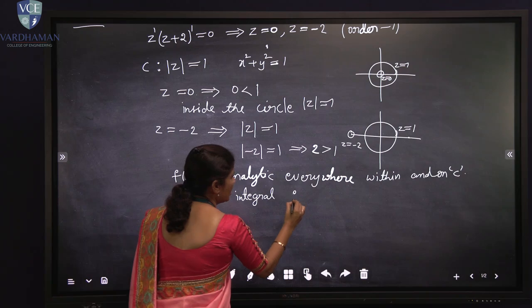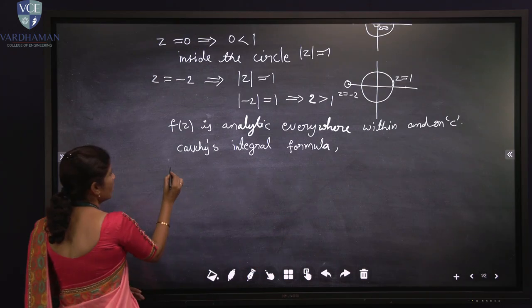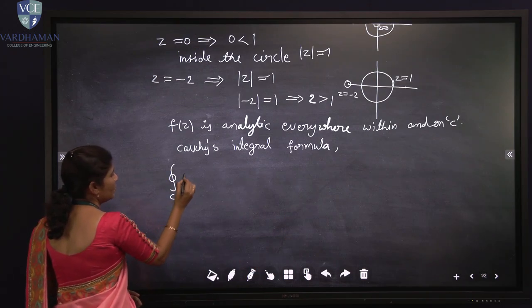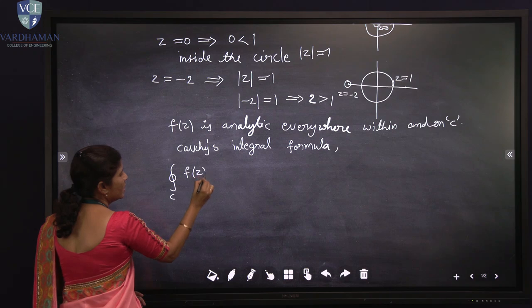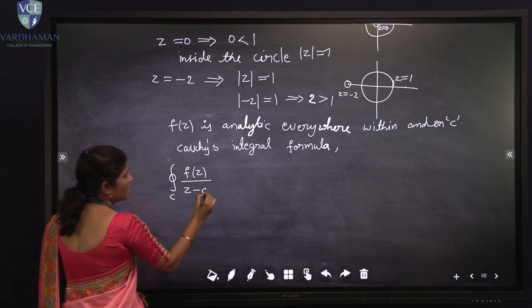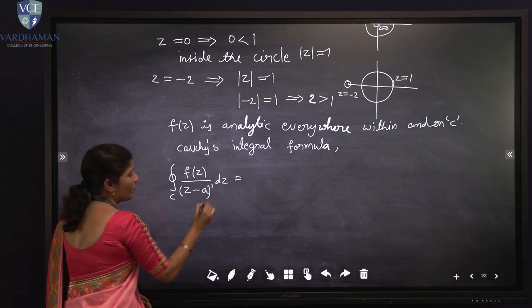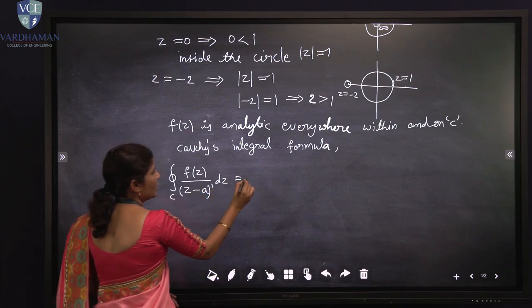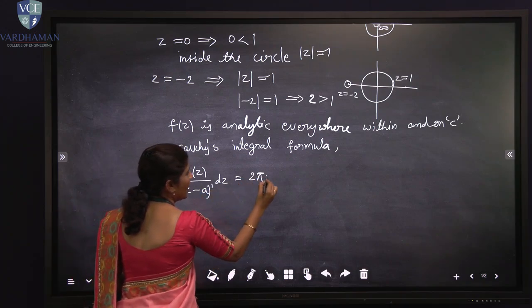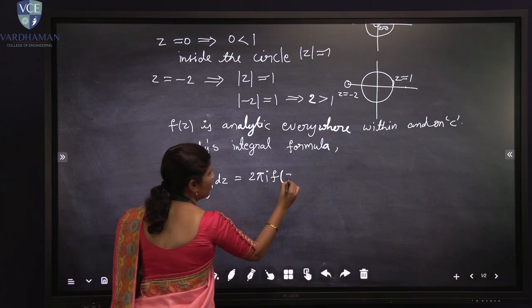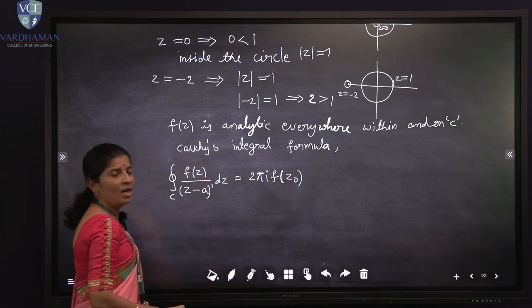The Cauchy integral formula statement is: contour integral of f of z upon z minus a, with order 1, meaning this power is 1, into dz is equal to 2 pi i into f of z naught. This is the Cauchy integral formula.